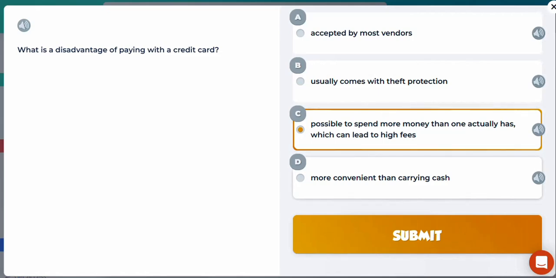And the last one is more convenient than paying cash. Well, obviously card payments are a lot more convenient than carrying around cash with you all the time. So that would be seen as an advantage. So disadvantage, definitely option C.